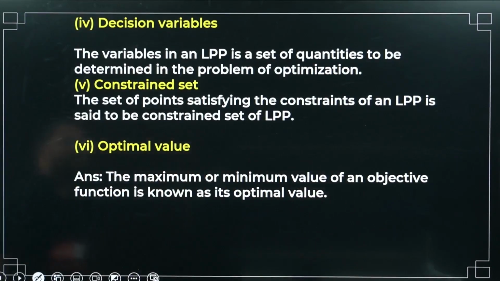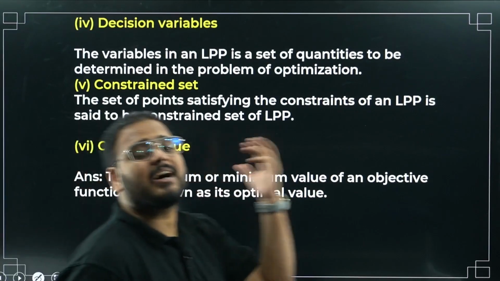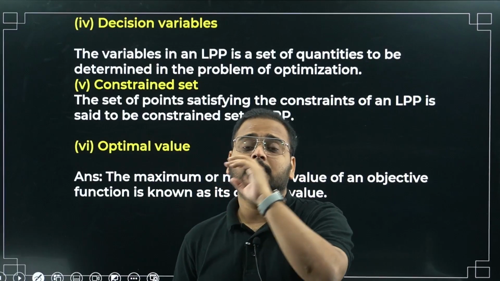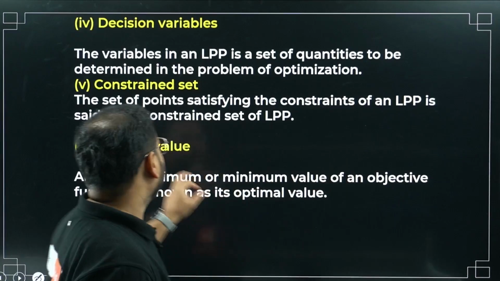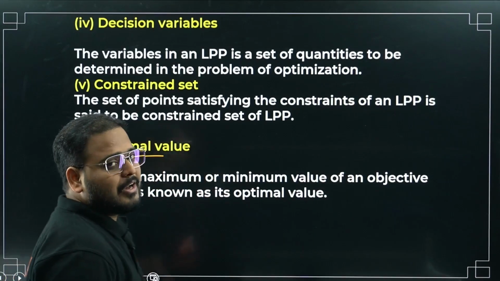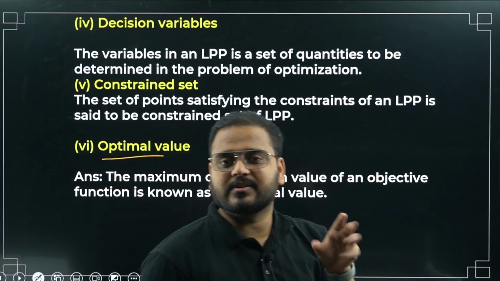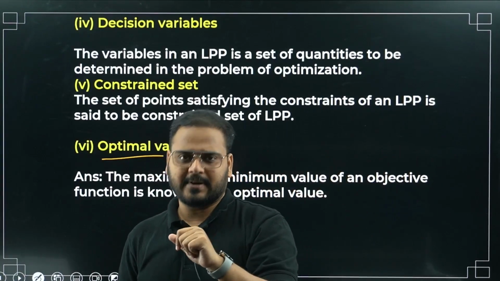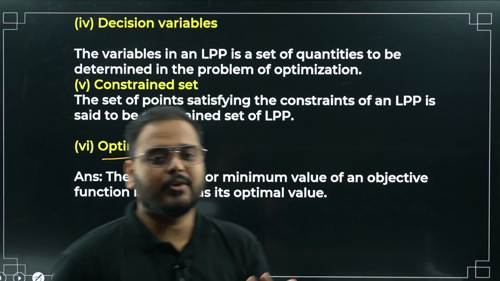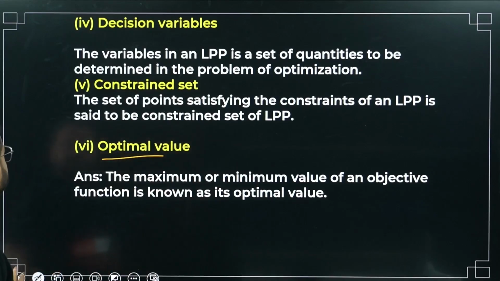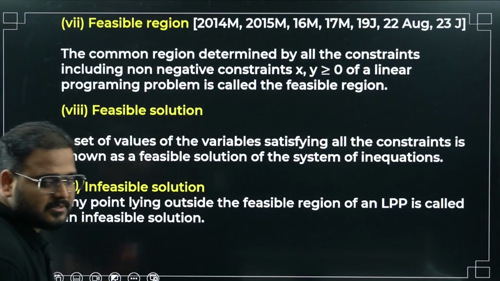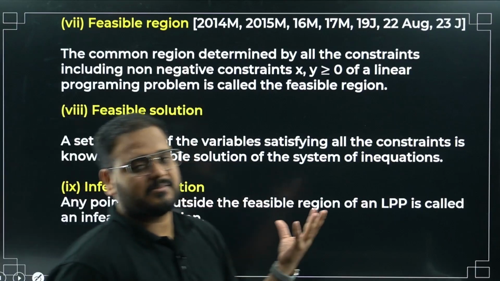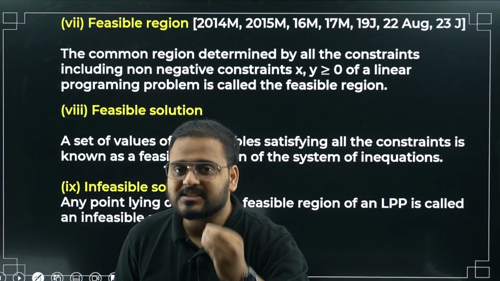Optimal value, the maximum or minimum value, meaning the end goal. After optimizing, we find the maximum value or minimum value. That value is called the optimal value. Once you find the feasible region, you look for that one particular value where the function is maximum or minimum. That value is called the optimal value. Okay, moving on, have a look. Feasible region. A common region determined by all the constraints, all the linear inequations that are given to you.